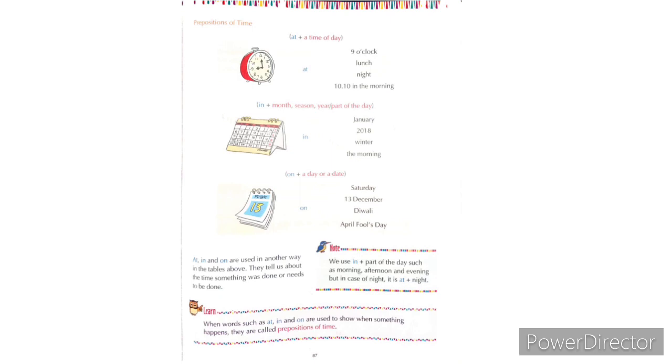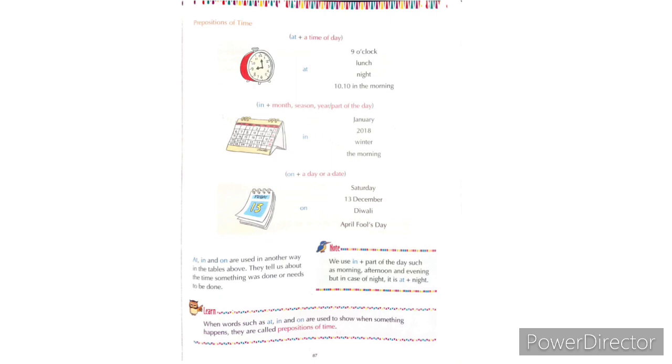In, we use for month, season, year, or part of the day, like in the evening, in the morning, in the night. So for the part of the day we use in, and for month, season, and years we use in. At, we use for the time of the day: at 5 o'clock, at 6 o'clock, at 7 o'clock. In is for the month or the season.